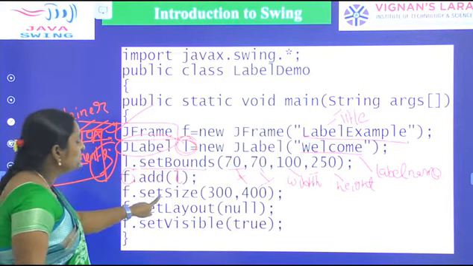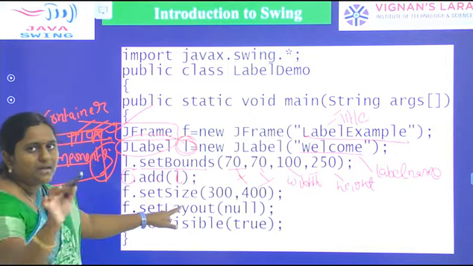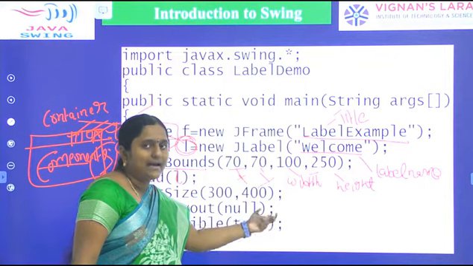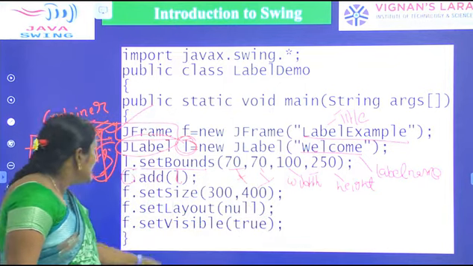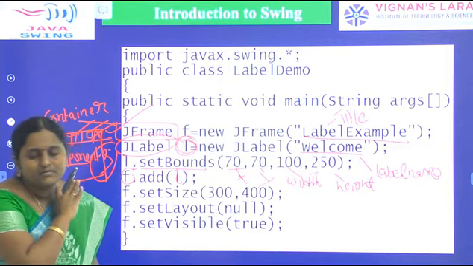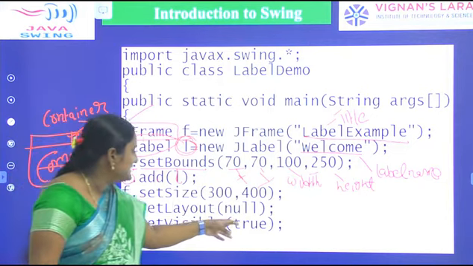Next we have to set the size of the frame. Here 300 and 400 are the height and width attributes. Next, the layout: in this program we don't want to set any layout, so by default it is null.